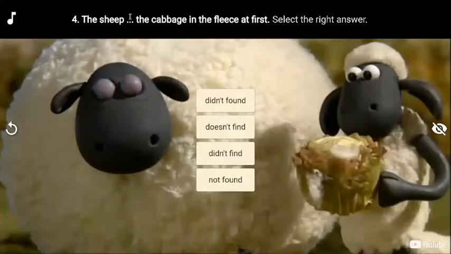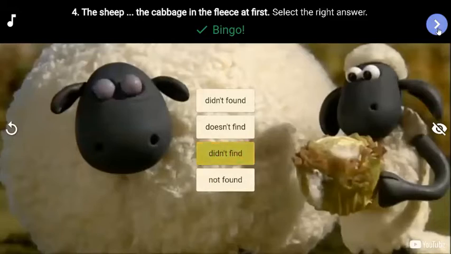The sheep, we have a blank here, the cabbage and the fleece at first. Didn't found, doesn't find, didn't find, or not found? Yes, of course, didn't find. Great.